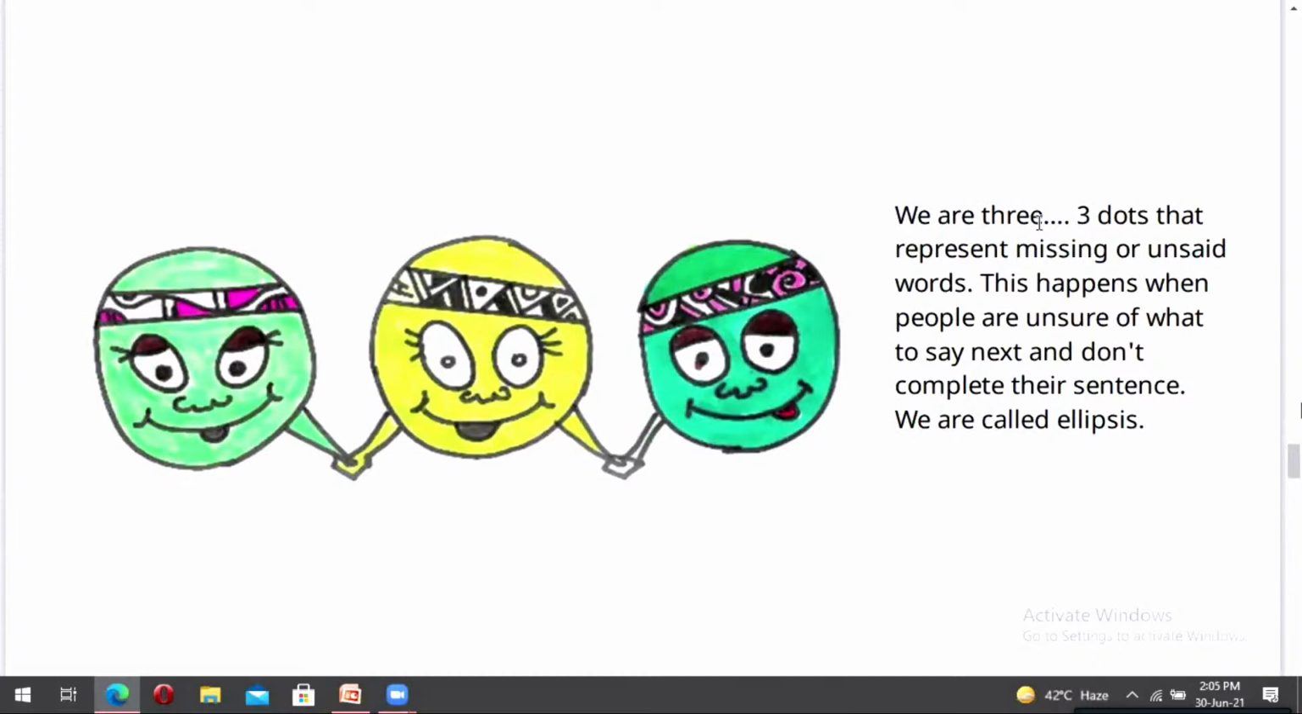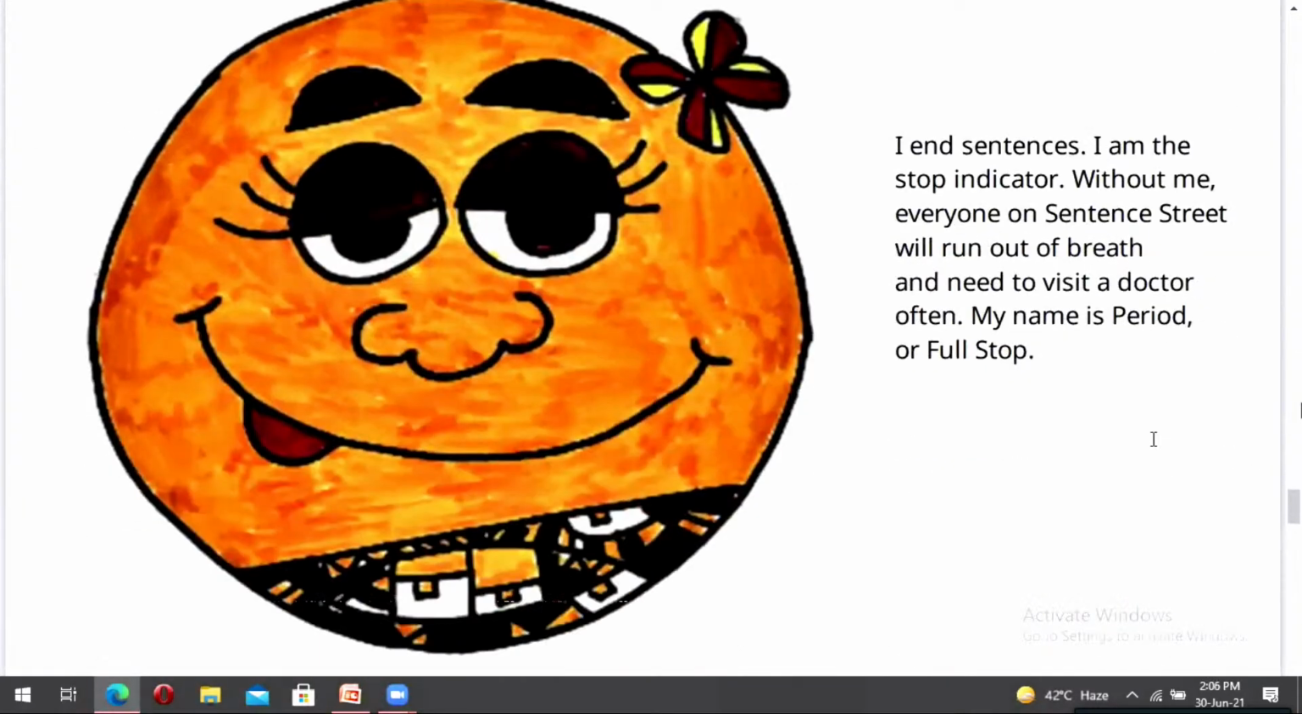We are three dots that represent missing or unsaid words. This happens when people are unsure of what they want to say next and don't complete their sentence. We are called ellipses. I end sentences. I am the stop indicator. Without me, everyone on Sentence Street will run out of breath and need to visit a doctor often. My name is period or full stop.